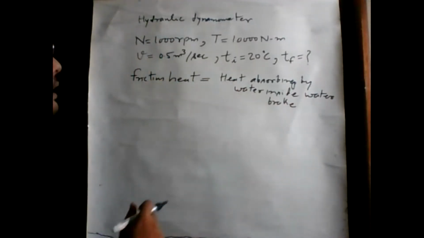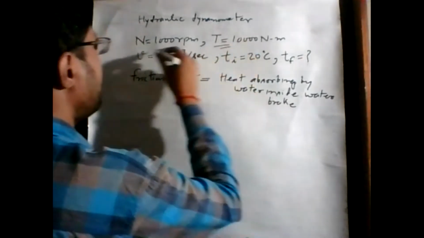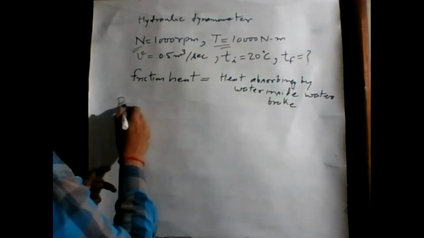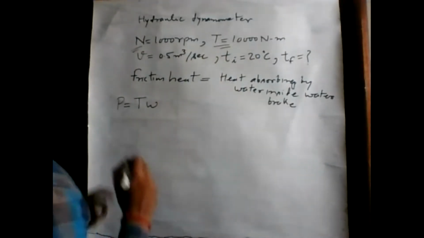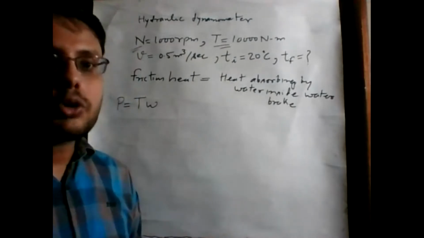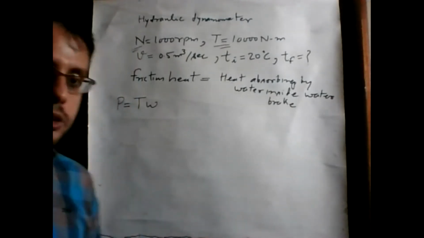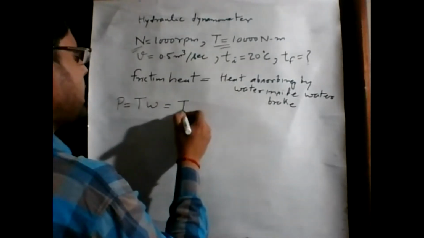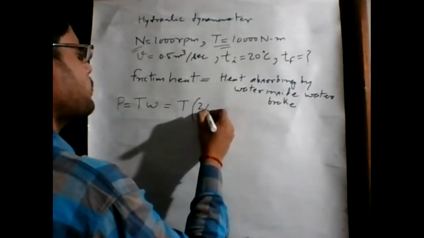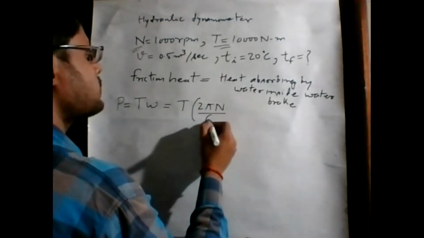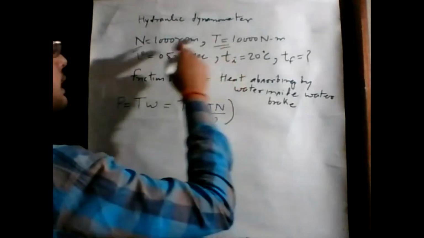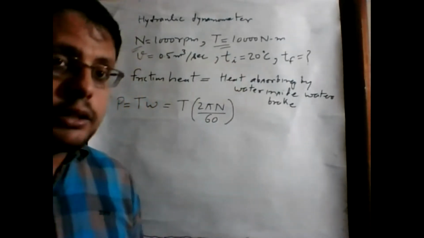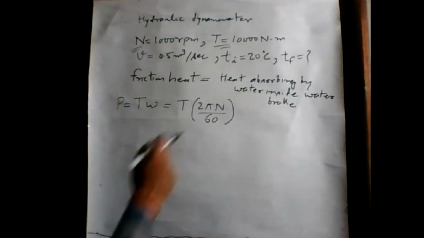This friction heat is the index of this torque and rotation. We know that power P equals torque multiplied by omega, where T is the torque and omega is the angular velocity of the shaft. We can write omega equal to 2 pi n by 60, because n is given in rotations per minute. To convert to per second, we divide by 60.